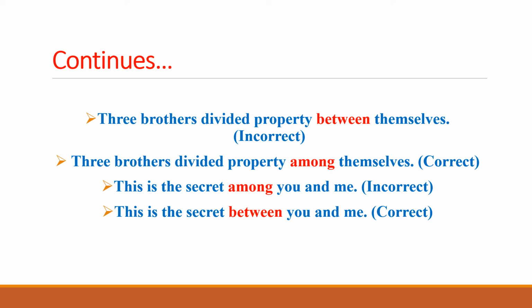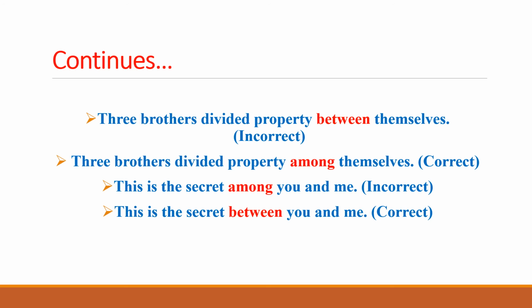Using between with three persons is incorrect. So the correct sentence for this one is three brothers divided property among themselves. Among is appropriate with three brothers.